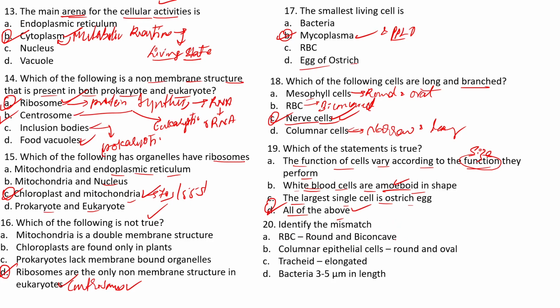The next question: identify the mismatch. RBC round and biconcave. Columnar epithelial cells round and oval. Tracheid elongated. Bacteria 3 to 5 mm in length. Okay, so we know the mismatch we are having is B, because the columnar epithelial cells are mainly long and narrow but never round and oval. Round and oval, we are having the example of the mesophyll cells. Mesophyll cells are mainly round and oval, right?